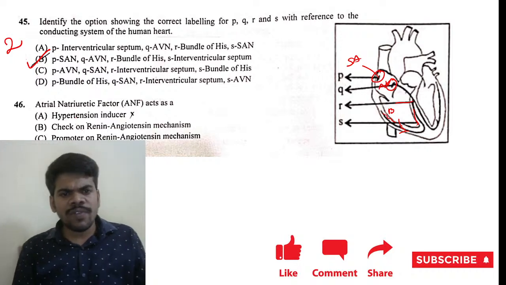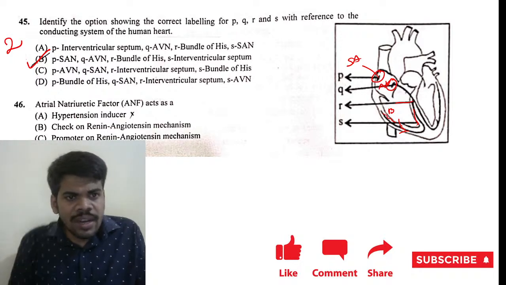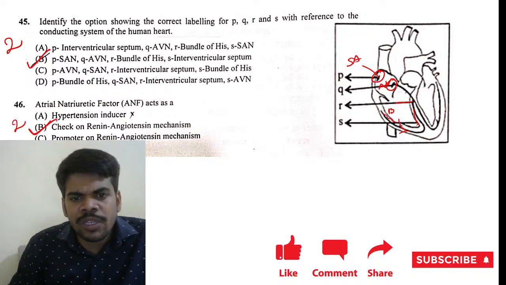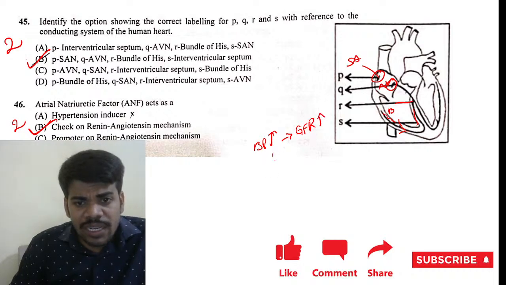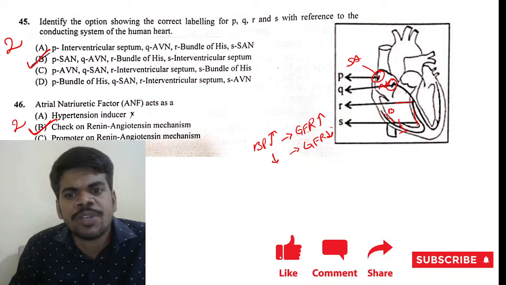Atrial natriuretic factor acts as what? It checks on the renin-angiotensin mechanism. Generally, if blood pressure increases, glomerular filtration rate also increases. If blood pressure decreases, glomerular filtration rate also decreases, because net filtration pressure decreases.